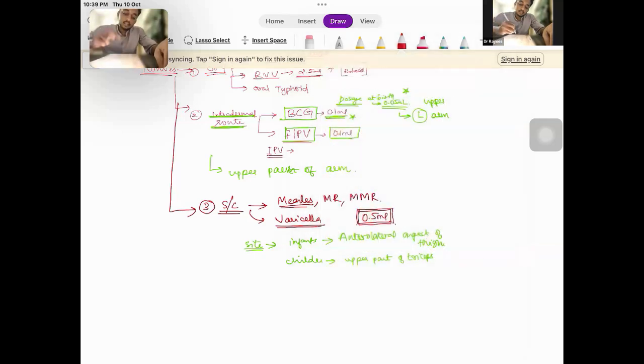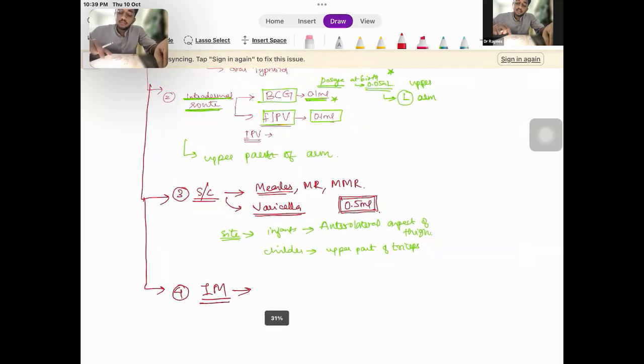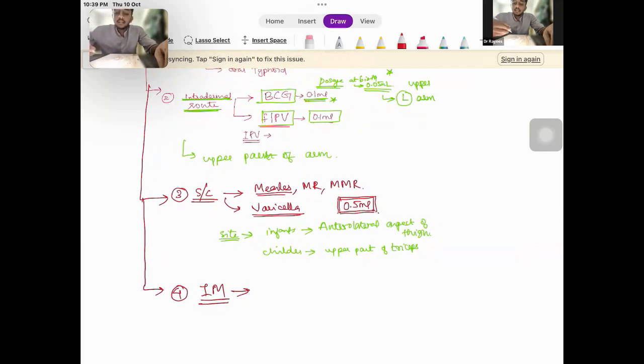So this is regarding the subcutaneous route. The fourth route is the IM route, or the intramuscular route. So what are the vaccines that are given? Almost all other vaccines are given by the intramuscular route. An example is the pentavalent vaccine. So what is the pentavalent vaccine? It contains diphtheria, tetanus, pertussis, H influenza B, and hepatitis B. So these are the 5 components of the pentavalent vaccine.